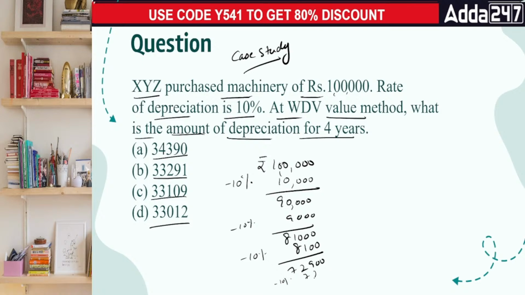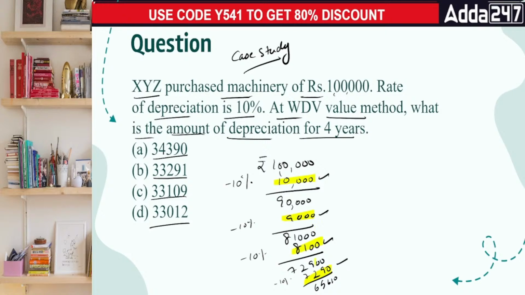Minus 10% further. This is 7,290, giving me an amount of 65,610. Long method, just take up 1, 2, 3 and 4. Is that clear? This is the method. Highlighter. 1, 2, 3, 4.